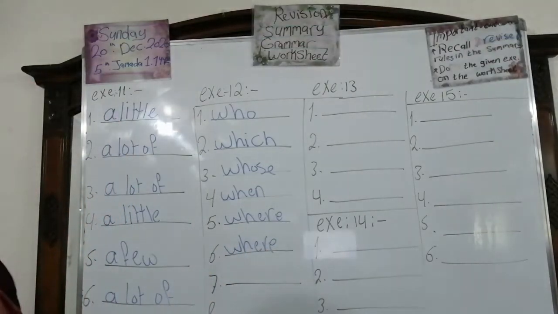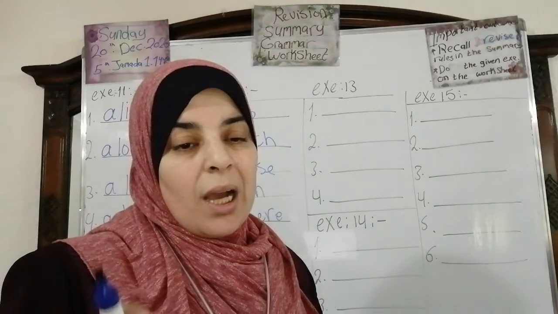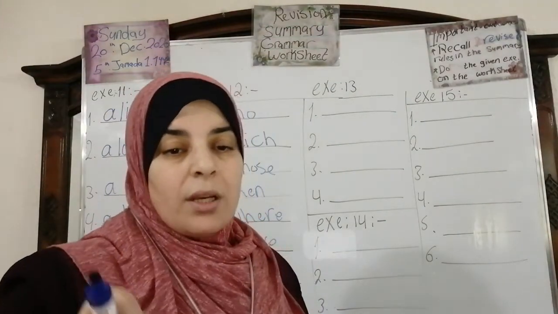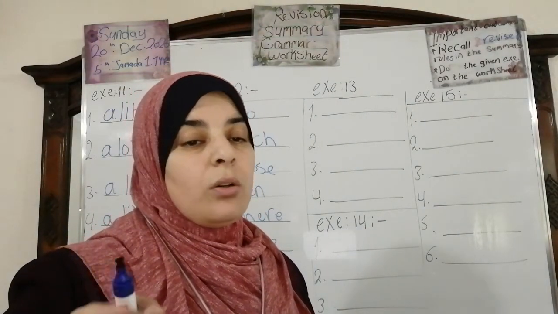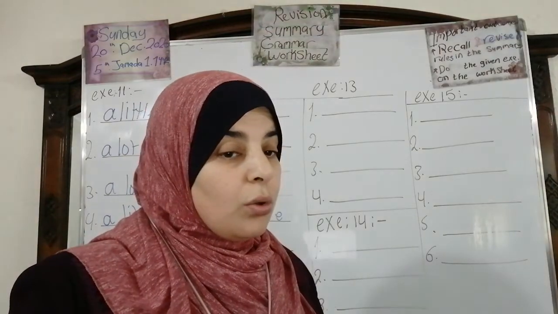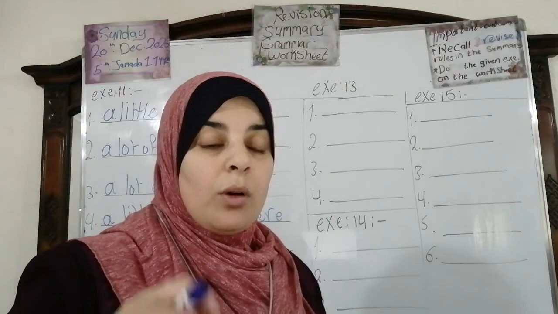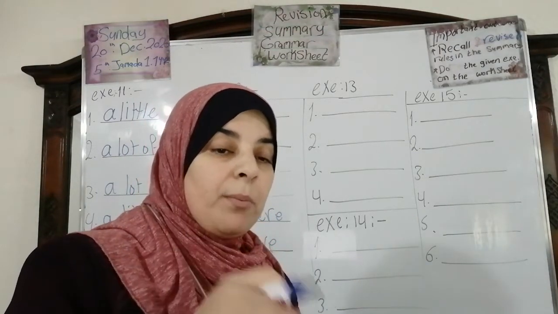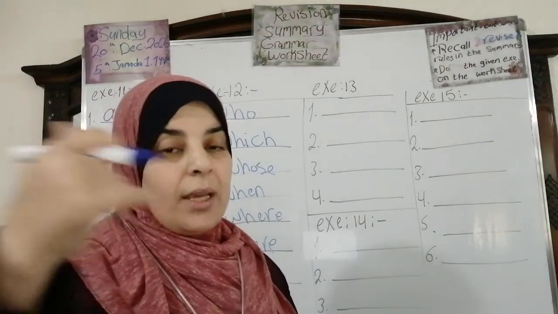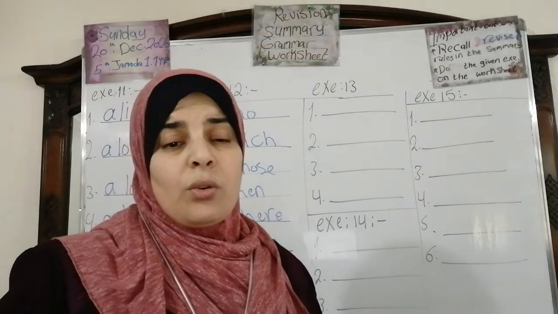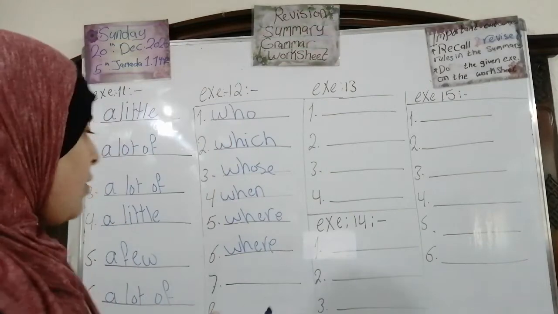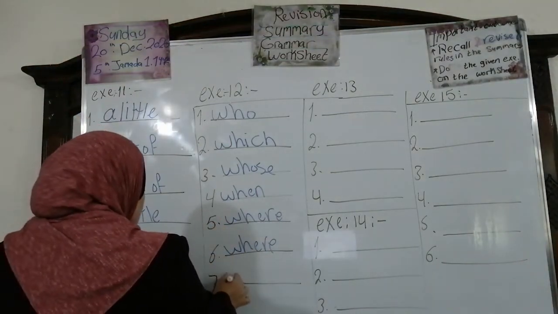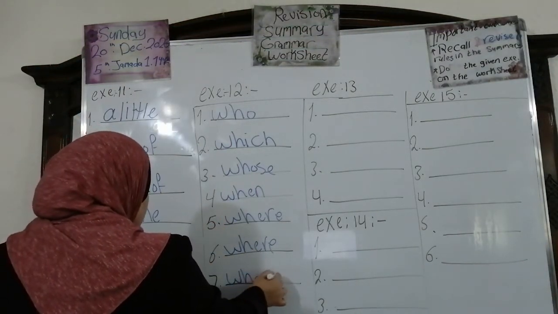The people whose house I'm staying at are very kind to me. What do you think? Who or whose? Yes, excellent. We say the people whose house I'm staying at are very kind to me. So we're going to write whose.